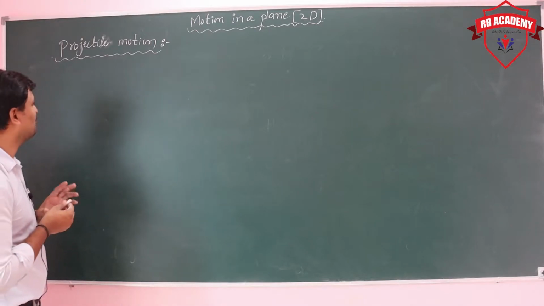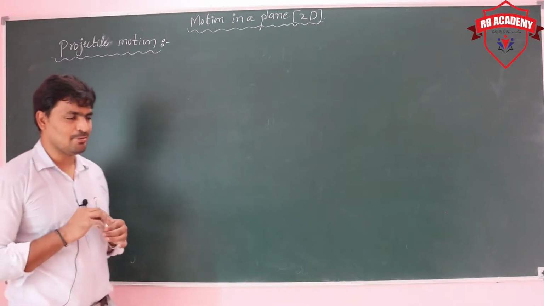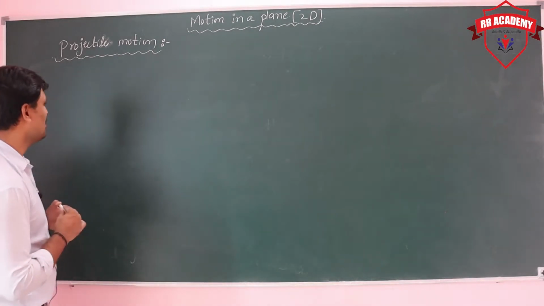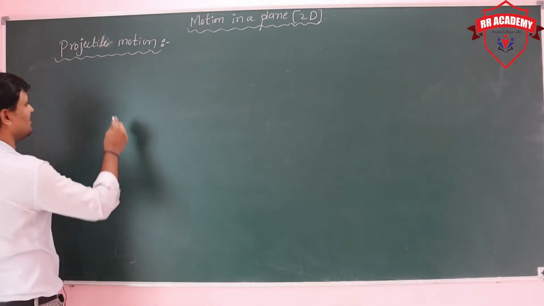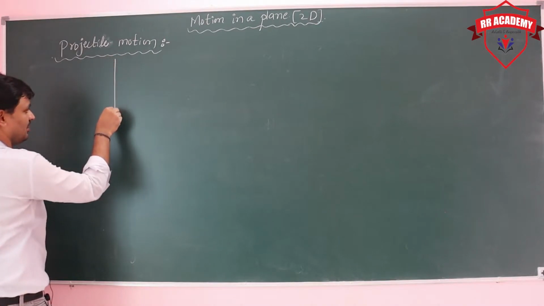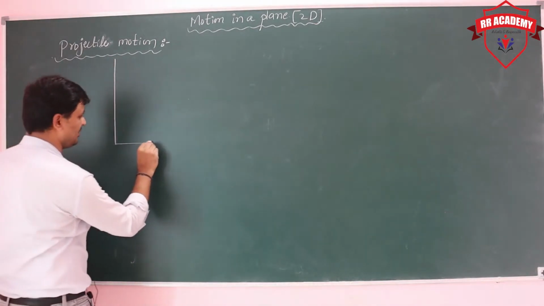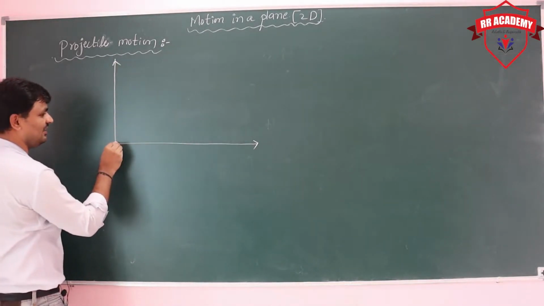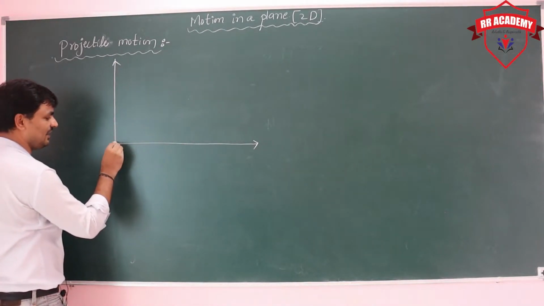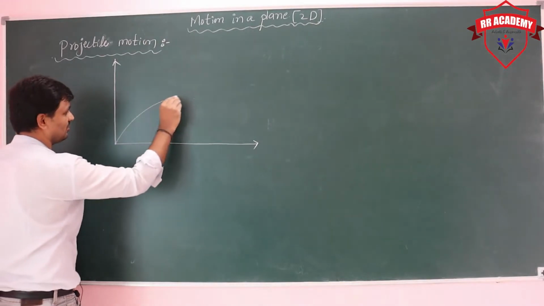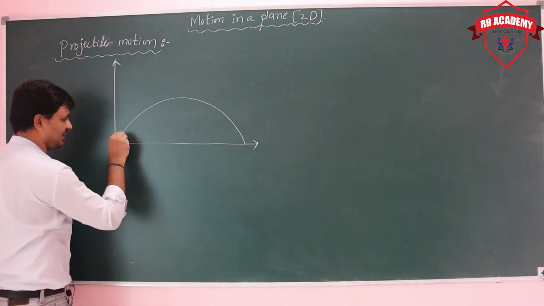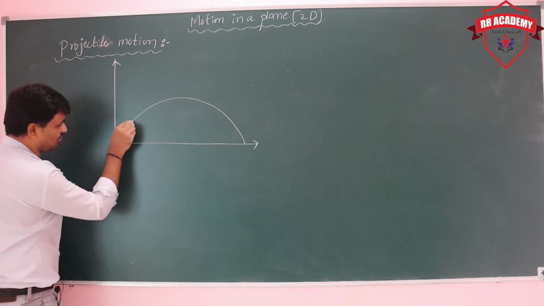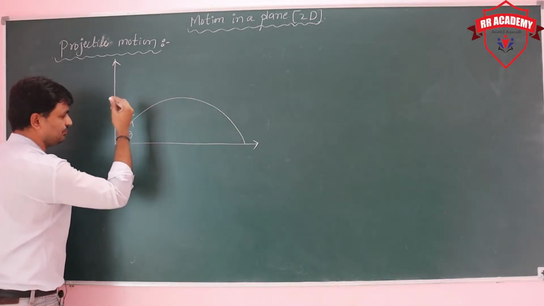And there we have to prove the path of projectile is parabola. So let's see here. I am considering a body is projected from the ground with an angle other than 90 degrees, means less than 90 or greater than 90 but not 90. So I am taking with theta angle, and I am taking the body with a velocity u.